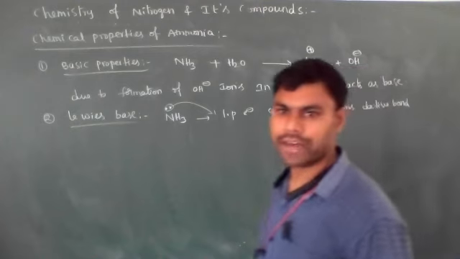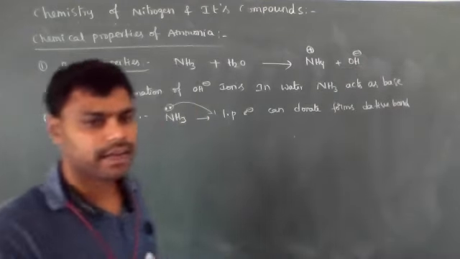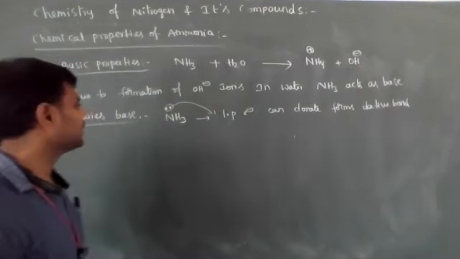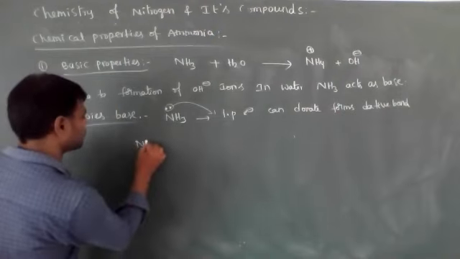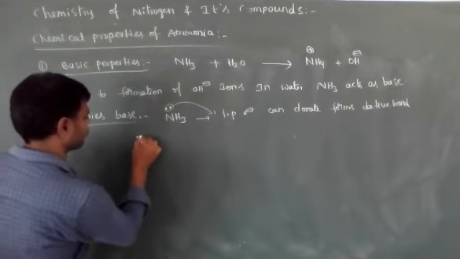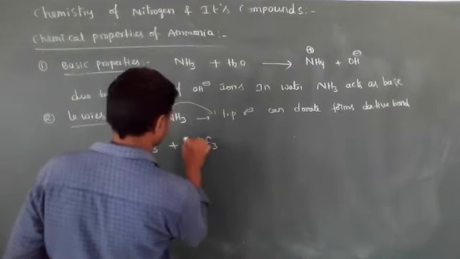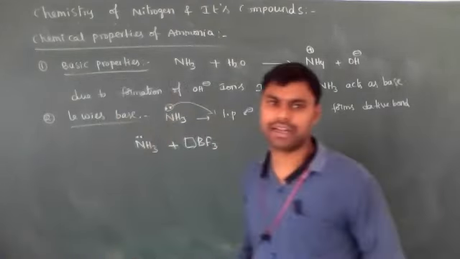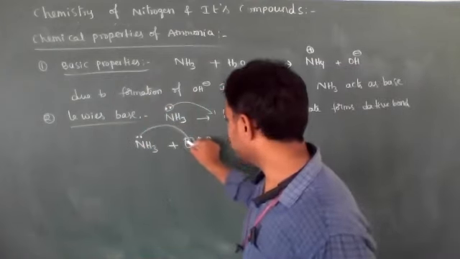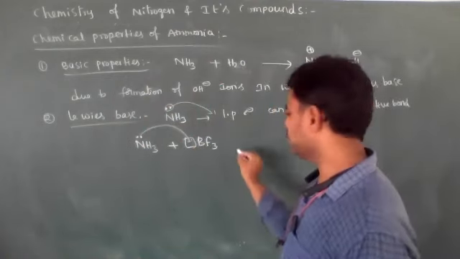The donation of a pair of electrons to electron-deficient molecules makes it act as a Lewis base. For example, NH3 combined with BF3. BF3 is an electron-deficient molecule, and NH3 donates a pair of electrons, then forms